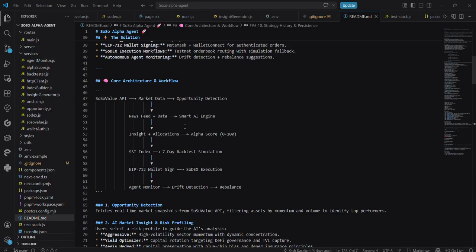And the agent doesn't stop there. It keeps monitoring for portfolio drift and suggests rebalances autonomously. So let's see it in action.